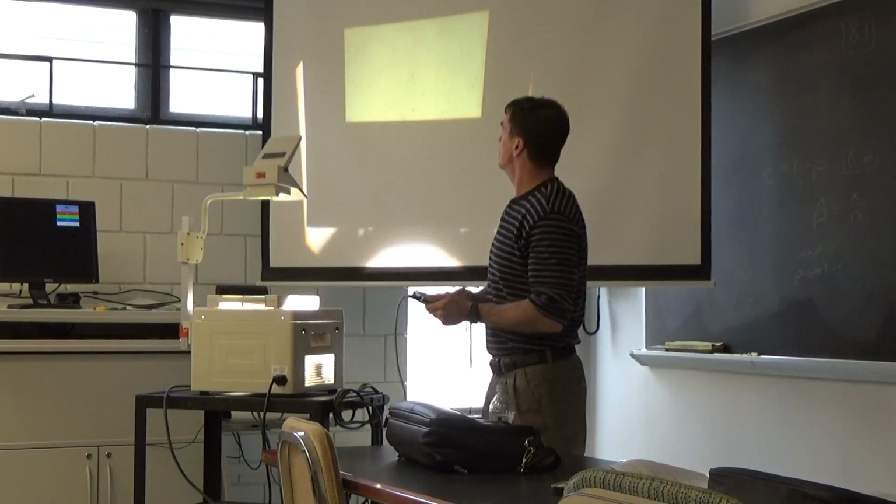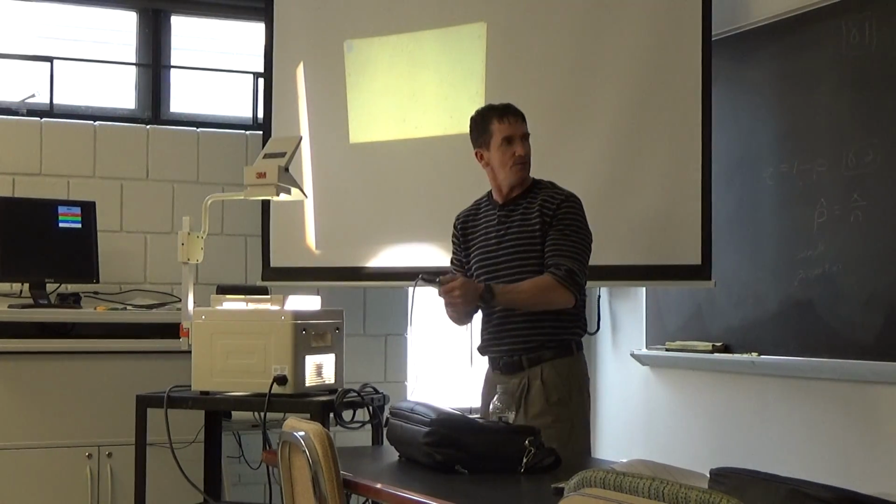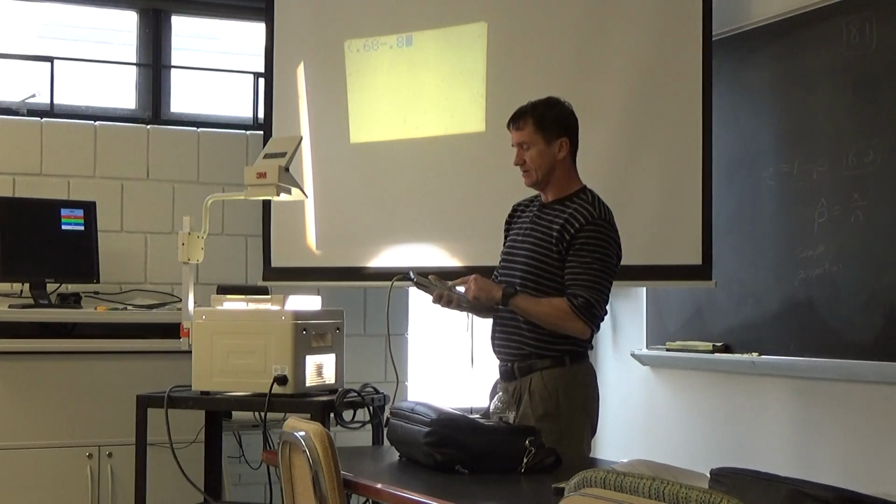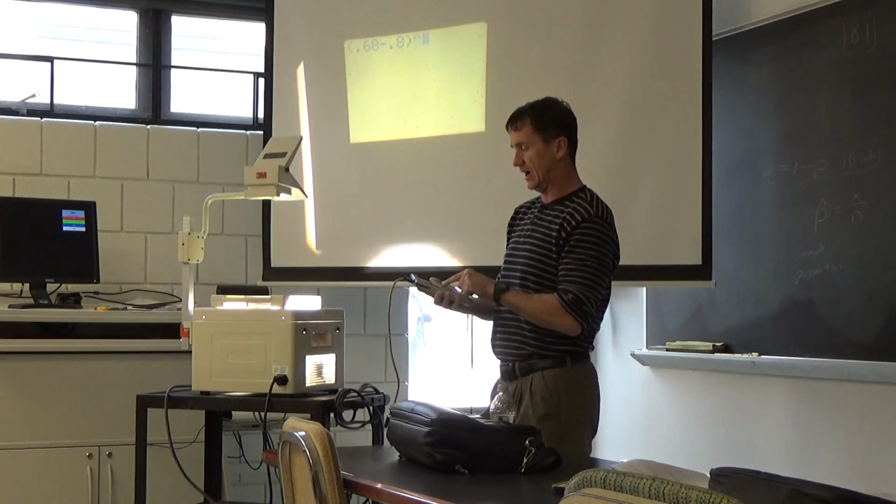If I did it this way, true? Whoops. So when I'm going to find the z-score, it's what? Parentheses, 0.68 minus 0.8. I close the parentheses. I divide the square root.